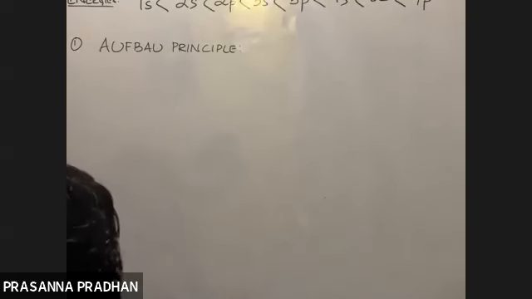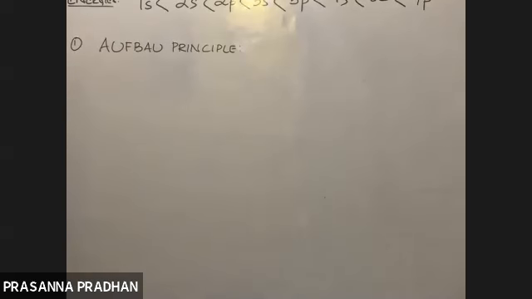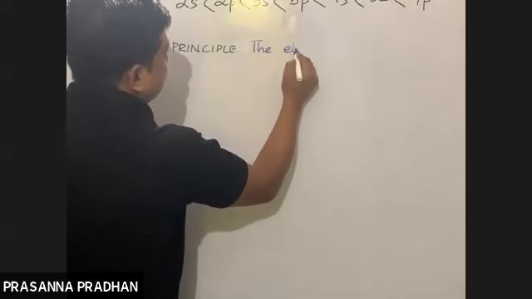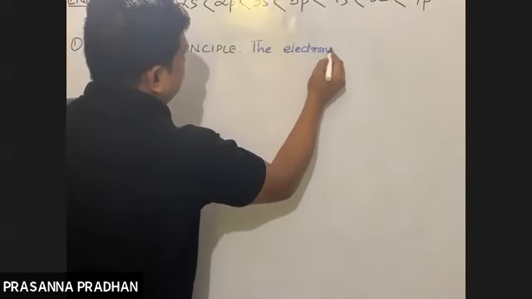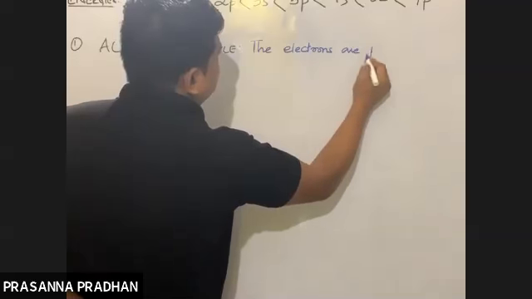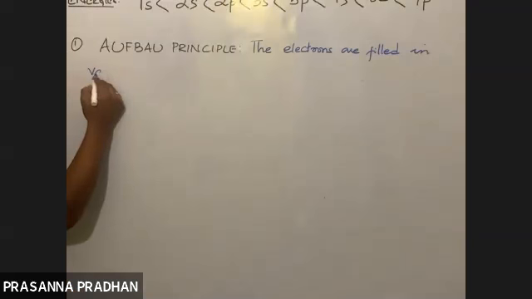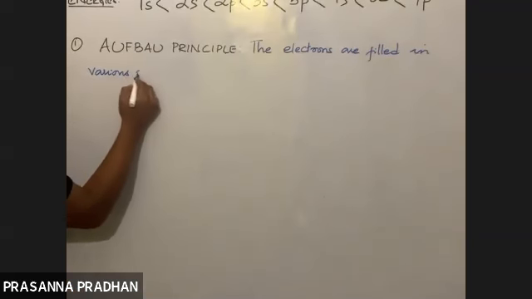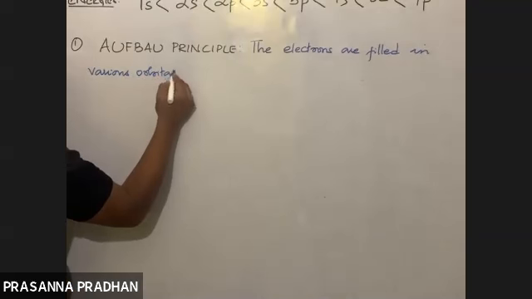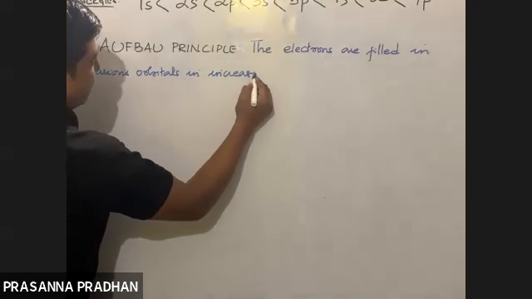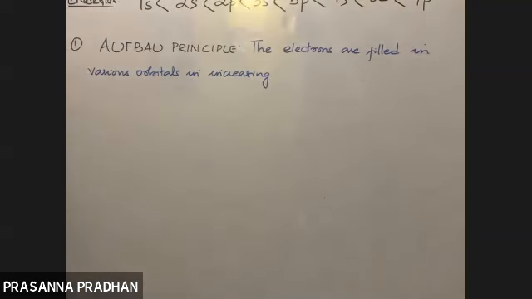So write down: the electrons are filled in various orbitals in increasing energies.